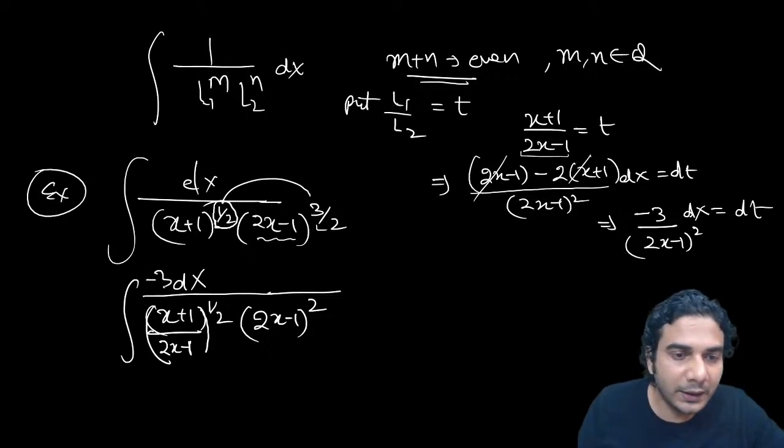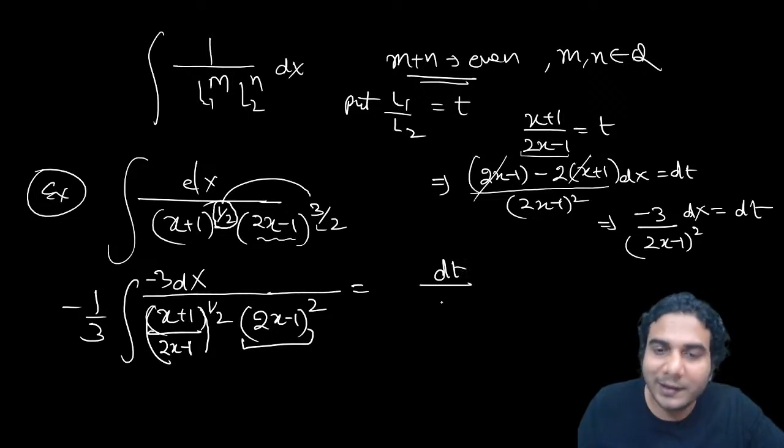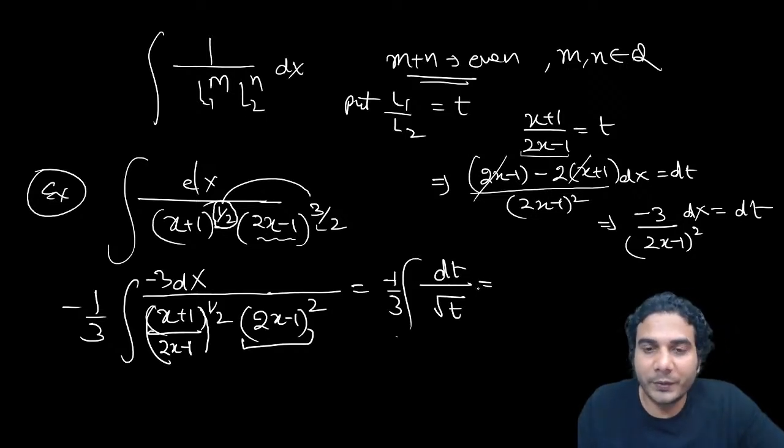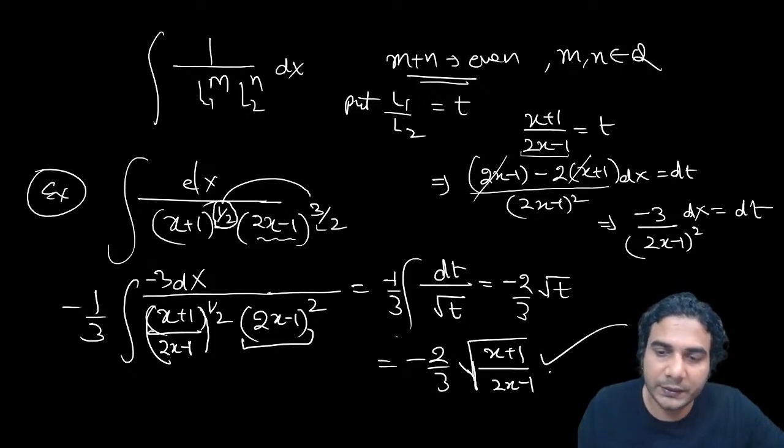So you need minus 3 here, you already have this, okay? That was the main purpose, to get minus 1 by 3. So minus 3 upon (2x minus 1) whole square dx will become dt. So it is going to be dt upon root t, right? Simple. You know how simple the integration has become now. Integration of 1 upon root t is 2 root t. So the final answer will be minus 2 by 3 root t, and put back the value of t. So what was the value of t? Minus 2 by 3 under root of x plus 1 upon 2x minus 1. So this is your answer, all right?